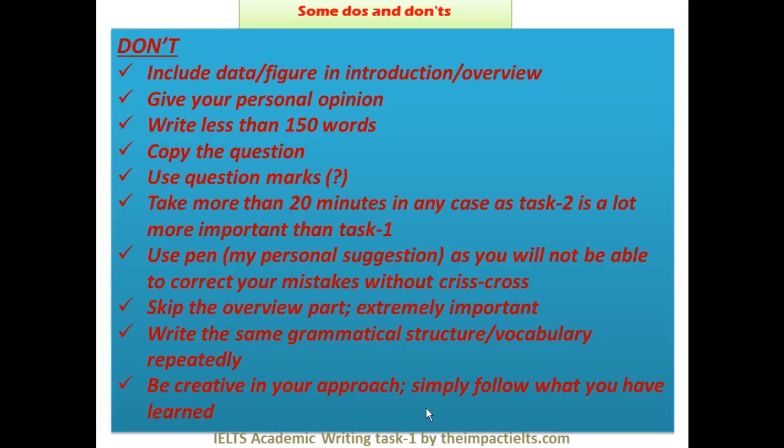I hope you have understood. Do not try to be creative while writing. Simply follow what you have learned through these videos, and the figures and data are before you. Just try to analyze them and write them in your writing. Okay, so that's all about some do's and do nots.